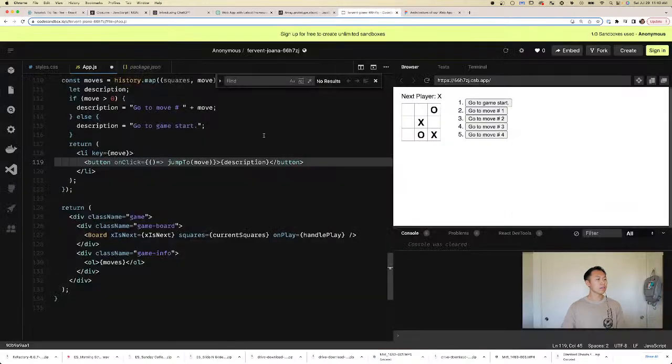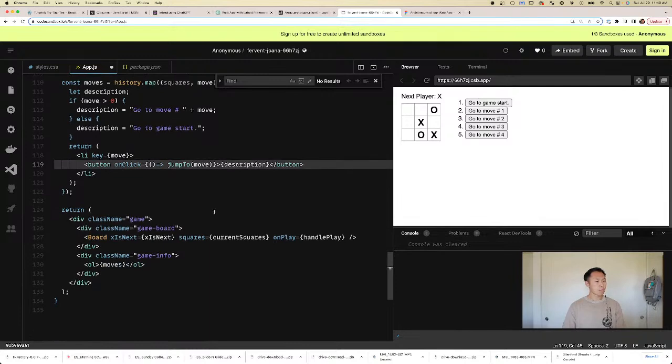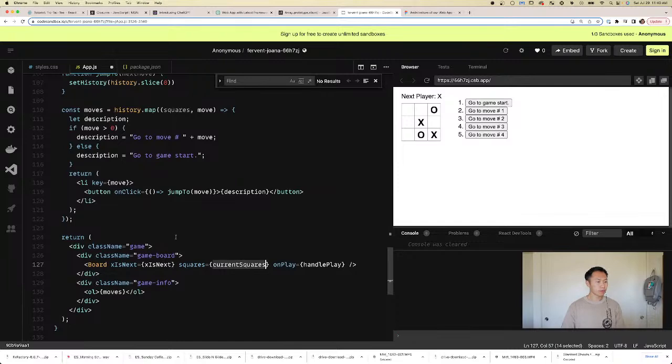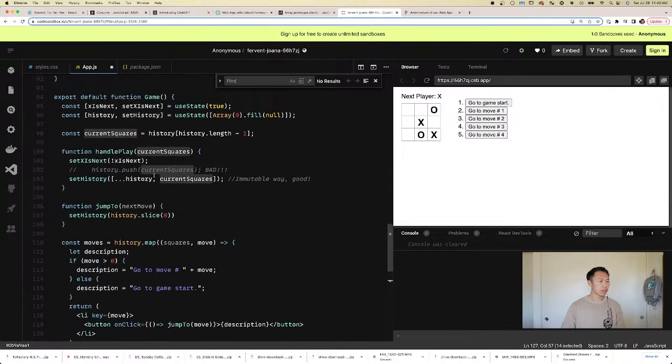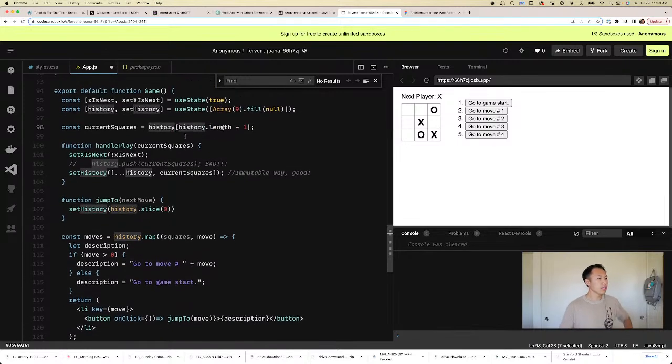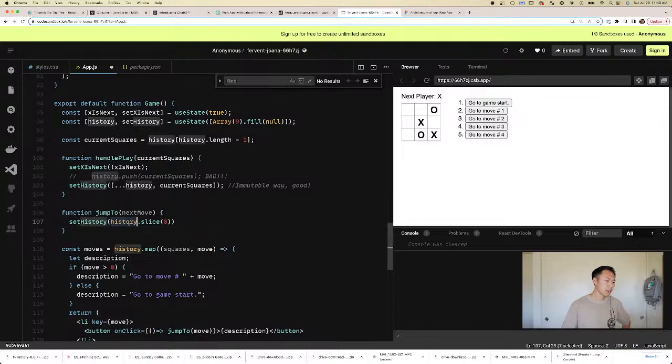Okay, let's take a look at this. So we're rendering all this stuff, but current squares is from, oh, I see. So you see why it didn't work? Well, we literally removed the history, right? We changed the history. We sliced the history and then we set it. So shouldn't history, well, first of all, yeah, we sliced it.